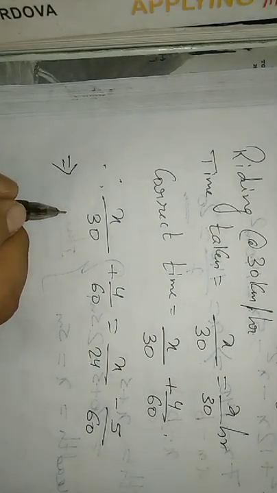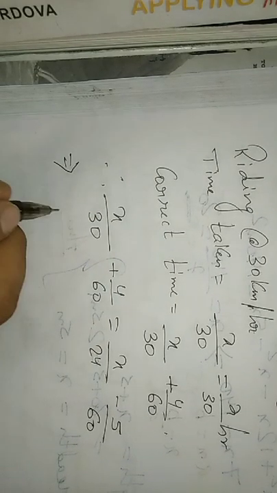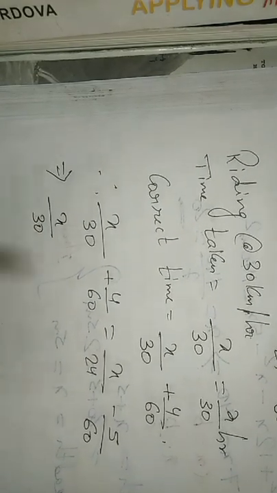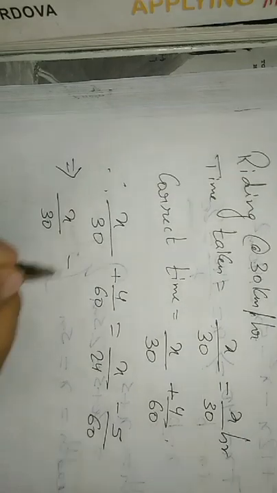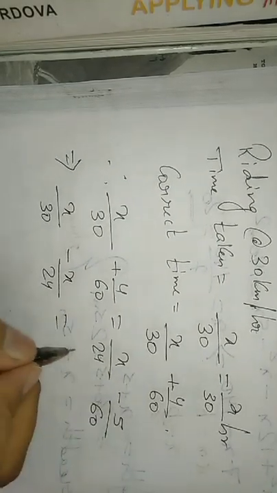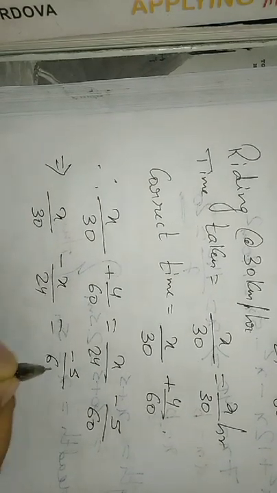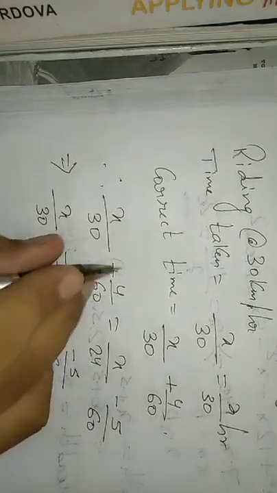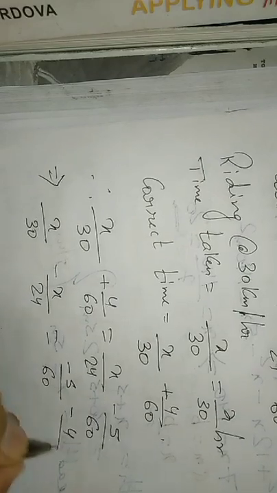So x all on one side: x by 30 minus x by 24 is equal to minus 5 by 60 minus 4 by 60.